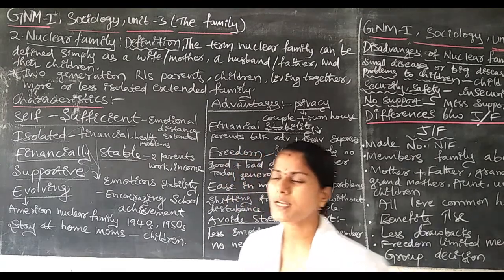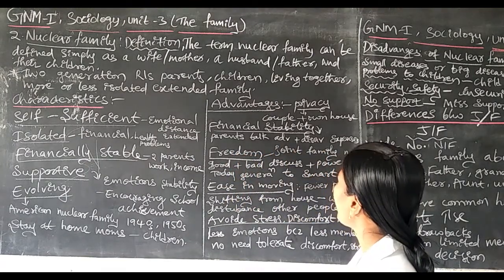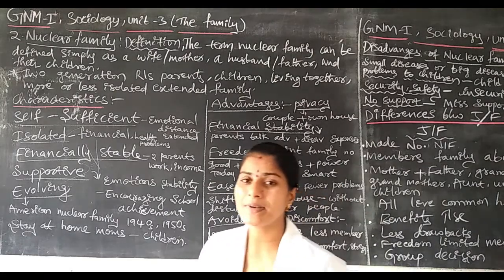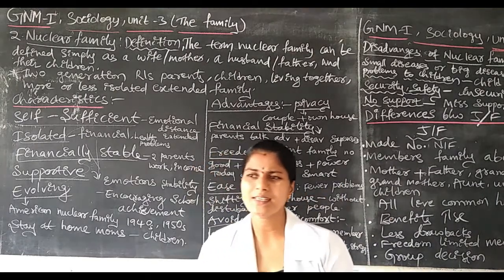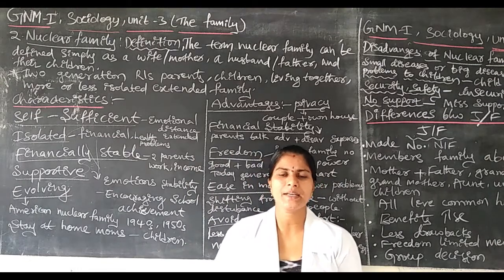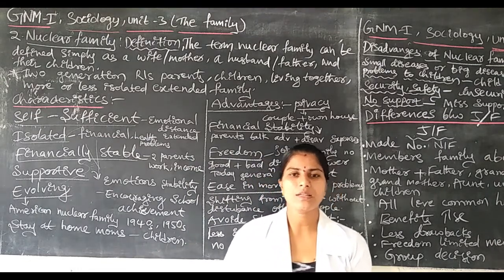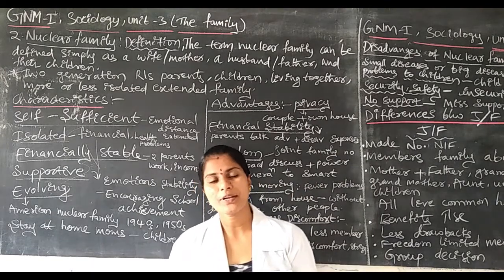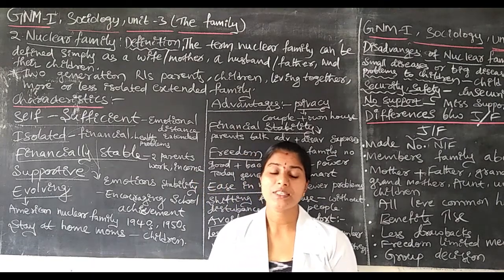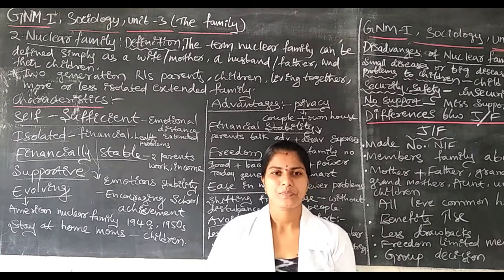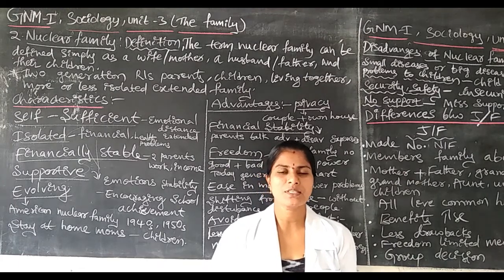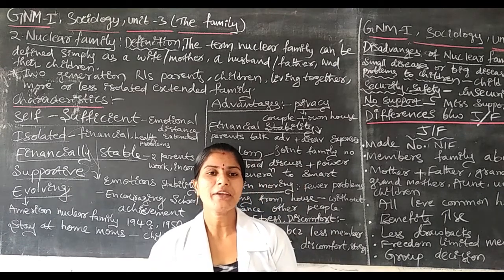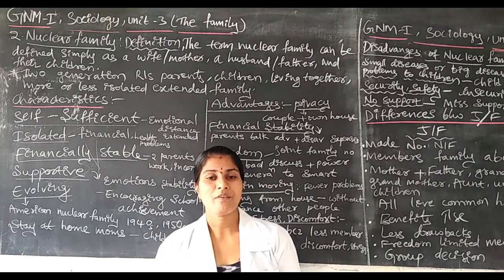Next advantage is financial stability. How does financial stability come? The parents or the couples discuss the advantages and disadvantages of the family. They are communicating face to face, wife and husband.